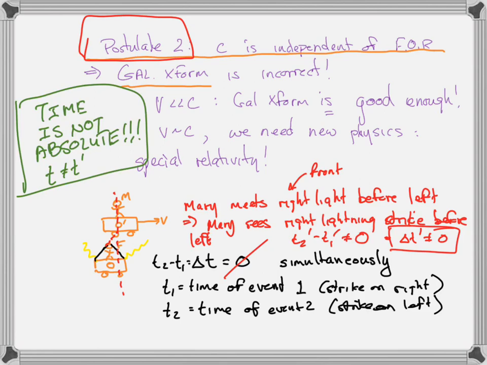So what Einstein concludes from this Gedanken experiment is that time is not absolute, that the time measured between two events in one frame is not equal to the time measured between two events in another frame. And let's go ahead and derive and see how that comes out in equations.